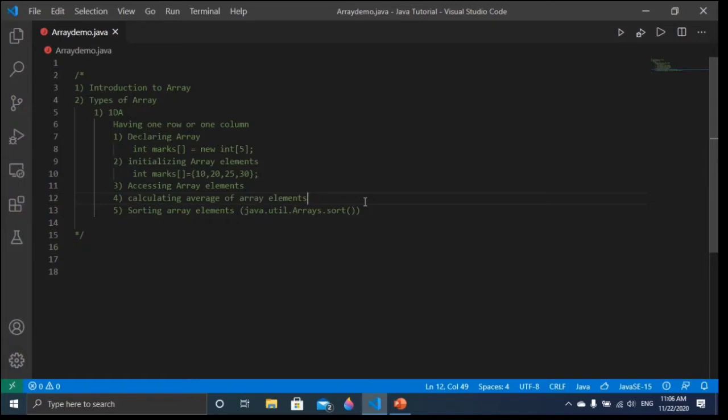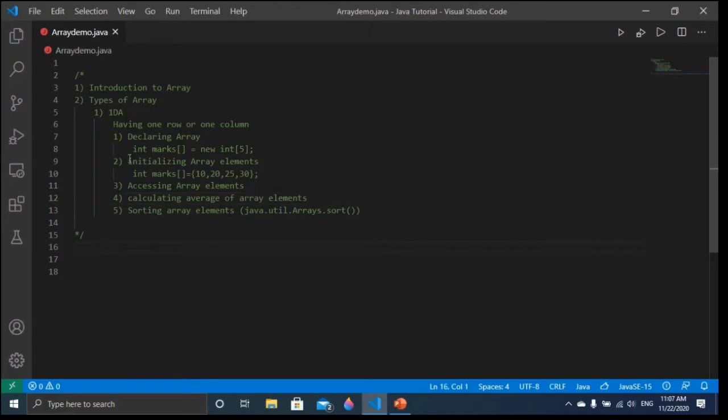In Java there are two types of array. You can see, friends, 1D array means one dimensional array, and the second is two dimensional array. One dimensional array means an array having one row or one column, that is called one dimensional array. After knowing what an array is and the types of array, we are going to understand the one dimensional array. As I told, one dimensional array means an array having one row or one column.